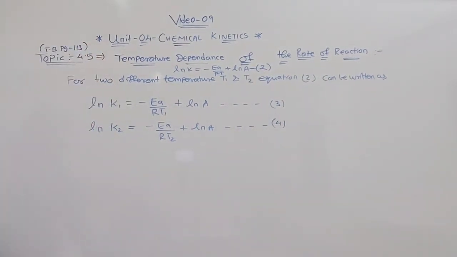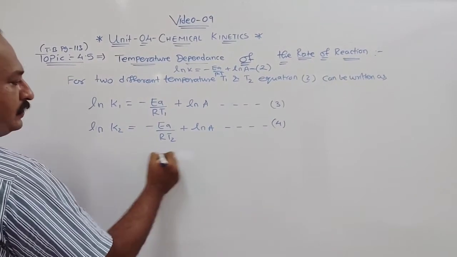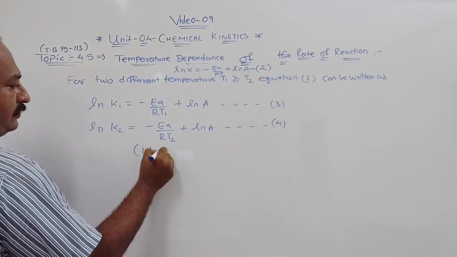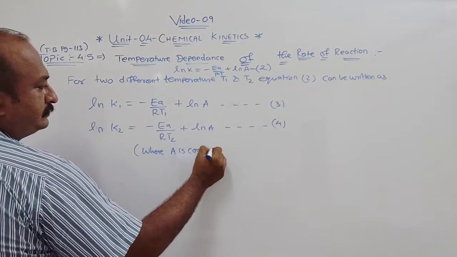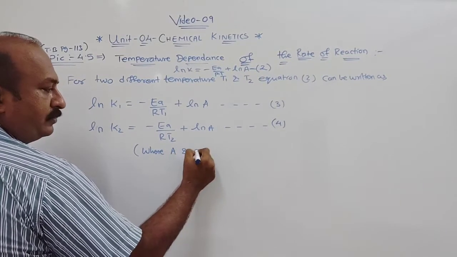Clear? So from this, if you see, look here, A is constant, where A is constant, A and R both we will take.